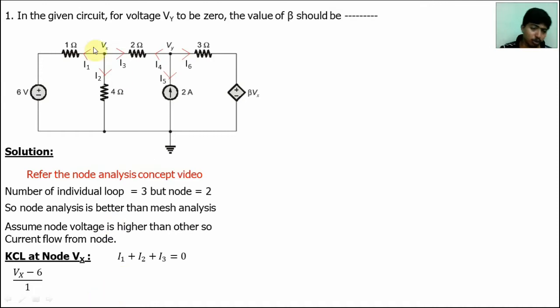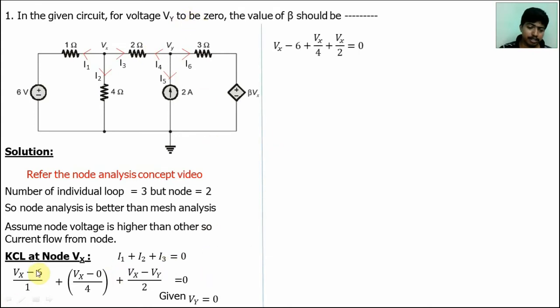What will be the value of I2? This is ground potential, so I2 is Vx minus 0 divided by 4 ohm. What will be the I3 value? I3 is Vx minus Vy divided by 2 ohm, and given Vy is equal to 0. Substitute the values: Vx minus 6 plus Vx by 4 plus Vx by 2 is equal to 0. Simplifying this equation, we get Vx equal to 3.45 volt.